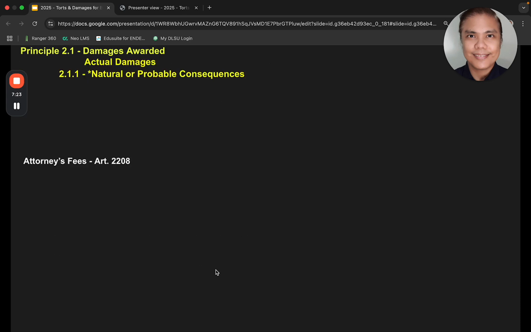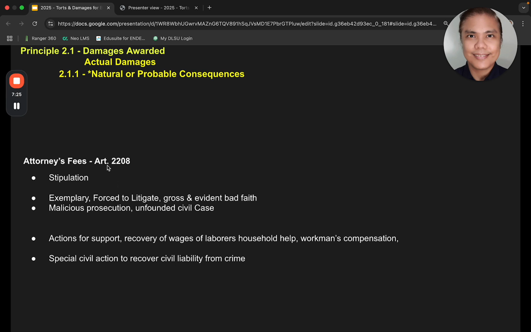Now, attorney's fees, you will see in 2208, as a general rule, there has to be a stipulation for attorney's fees, or there was exemplary damages, parties were forced to litigate, there was gross and evident bad faith, there's malicious prosecution or unfounded civil case. And there you find these discussions in 2208.